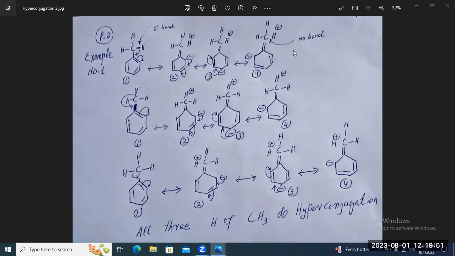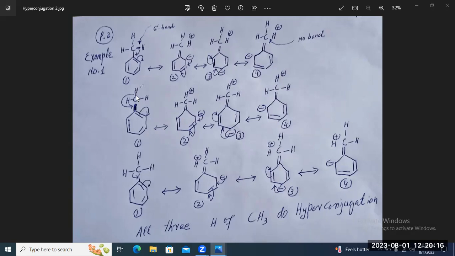So you can see here, between this carbon and hydrogen there is no bond. That is why we also call it no bond resonance. Similarly, from this position the same can occur.